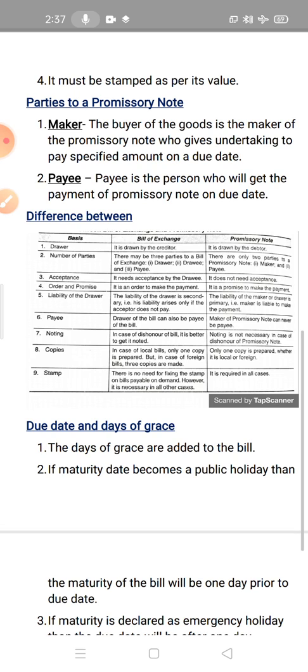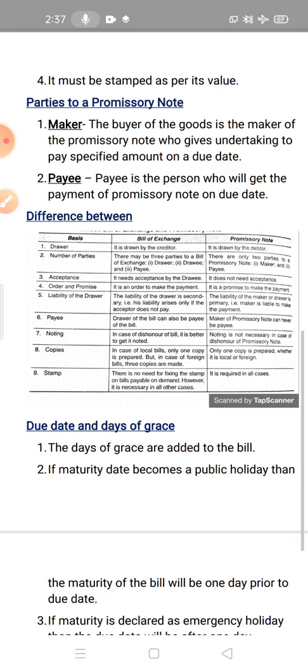Maker means who makes the bill, and payee means who will receive the amount. So maker is the buyer of the goods, the maker of the promissory note, because the purchaser is making the note, giving the promise. So maker is the purchaser of the goods, and payee is the person who will get the payment.